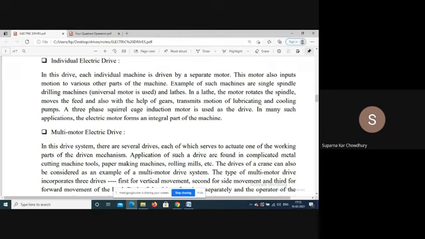A three-phase squirrel cage induction motor is used as a drive in many such applications. The electric motor forms an integral part of the machine itself. So this is used with smaller applications, such as the example I talked about, the lathe machine, and also for the drilling machine.